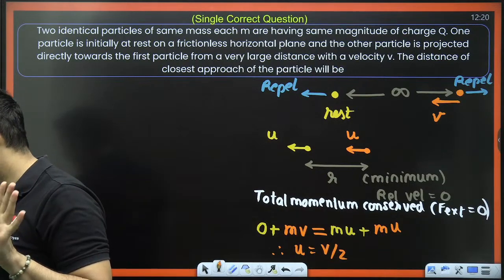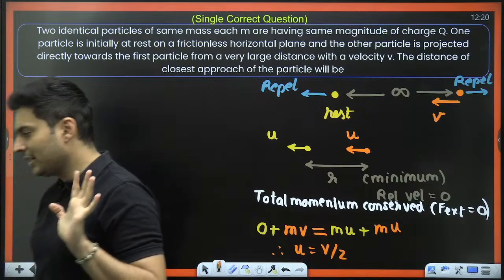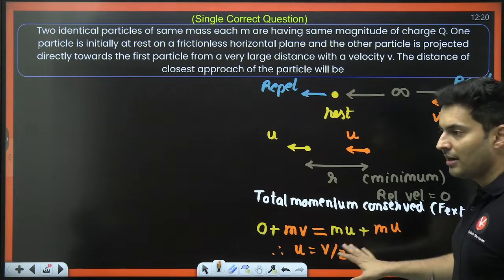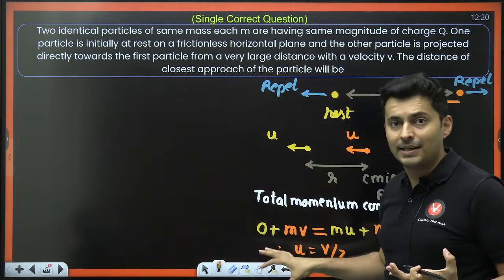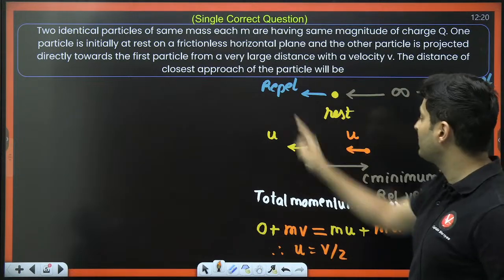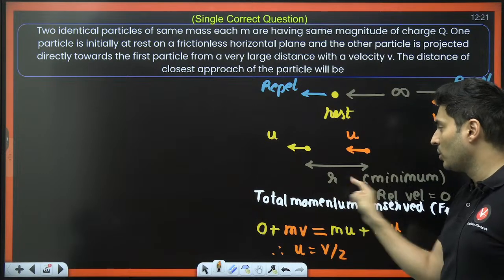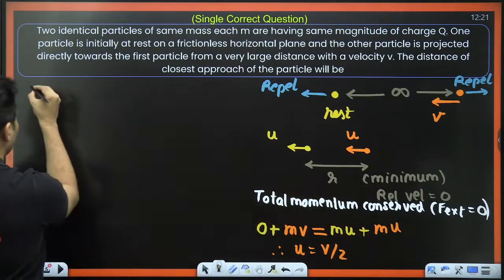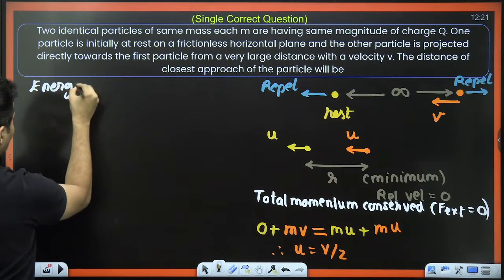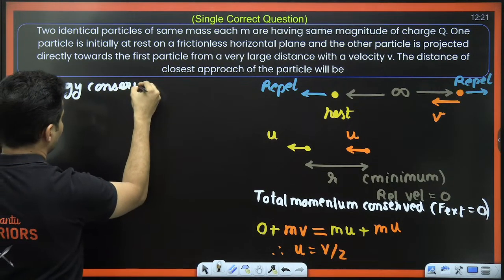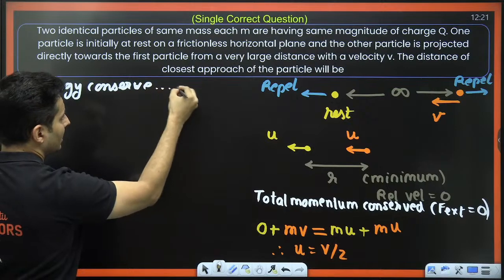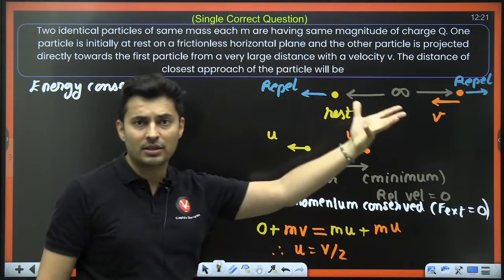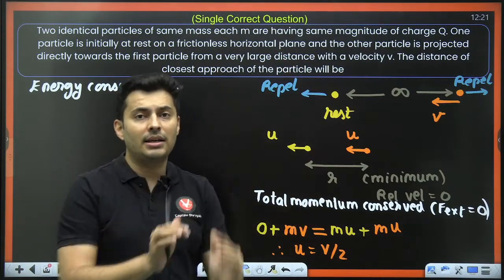Is that understood? Everyone got it till this point? Very good. Let's go to the second part of the problem, because this was not asked, but it was needed to solve the problem. The question is to find the distance r of closest approach. Now let's go to energy conservation, because energy is conserved. There is no friction. Remember, it is given to be a smooth, frictionless surface, no resistive force. So the total mechanical energy is conserved.